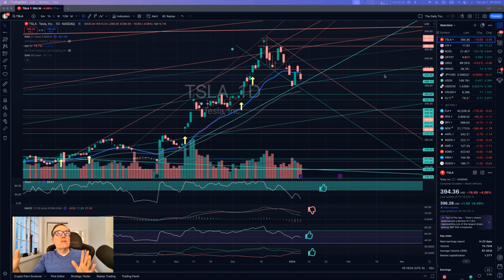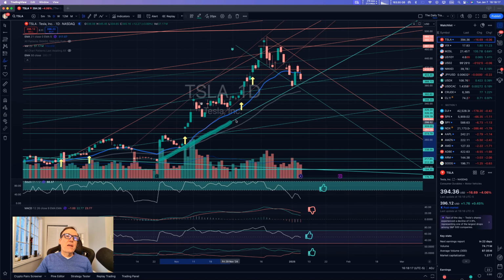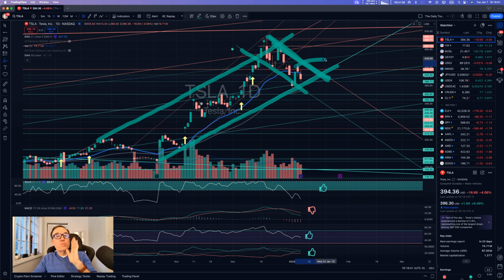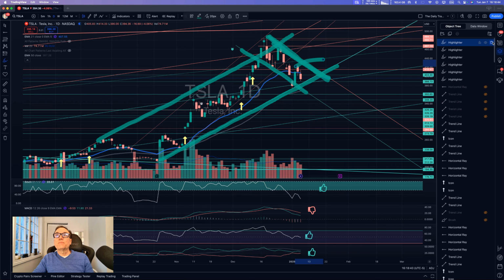We could all say it together. If we don't look at the chart, we have no idea about the context of this move we had today. First things first, this bullish channel is still intact. Tesla is still bullish. Medium term, it's still bullish. Short term, we are still bearish. We did not break this line right here. If we had broken it, then we would have said that short term, we are no longer bearish, and medium term, we are continuing bullish. But this is not what happened.